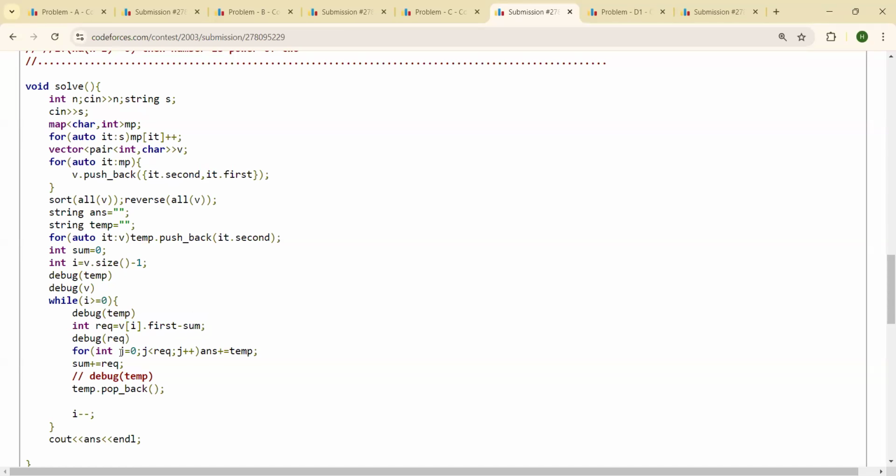Now I need to add this temporary string required number of times to my answer. So I simply ran a for loop for this and added this to my answer. Then I added this value of required to my sum now. And from my temp, I simply pop back, that is, the current character will not come anymore. And I simply decremented my i. Once I was done with this, I printed the answer.